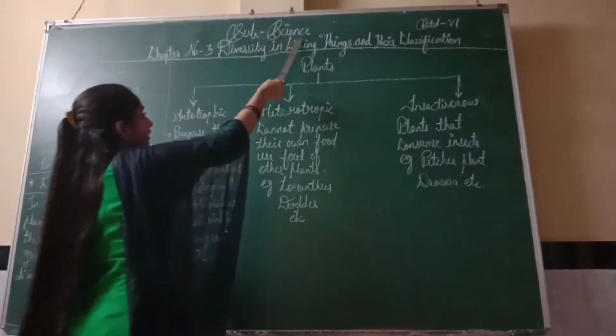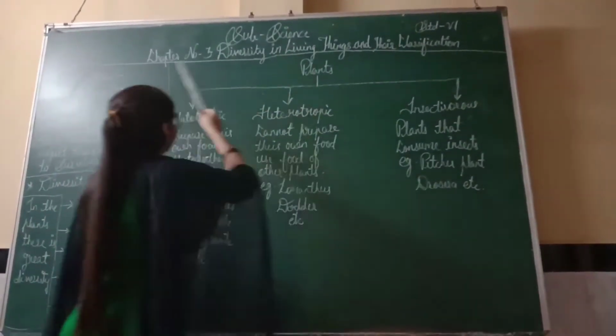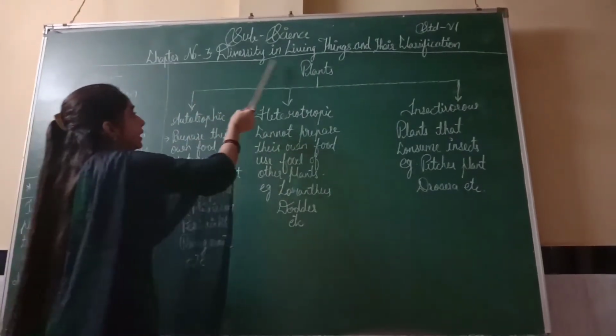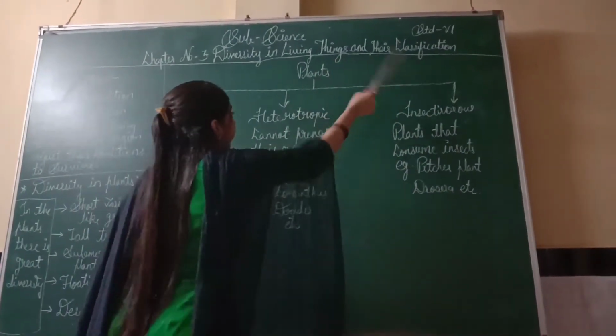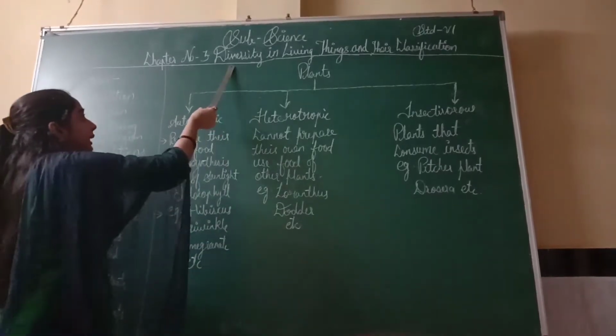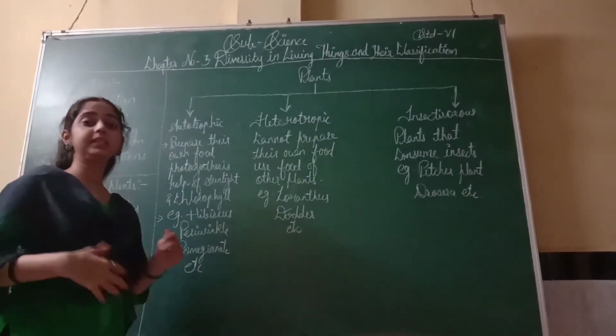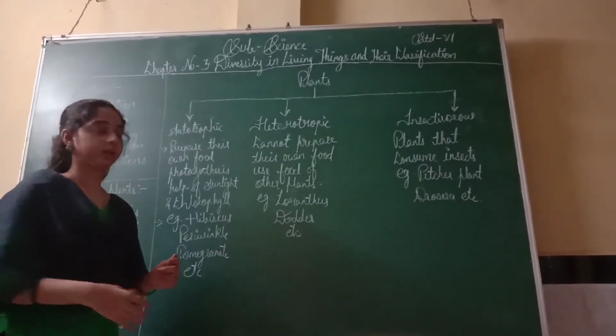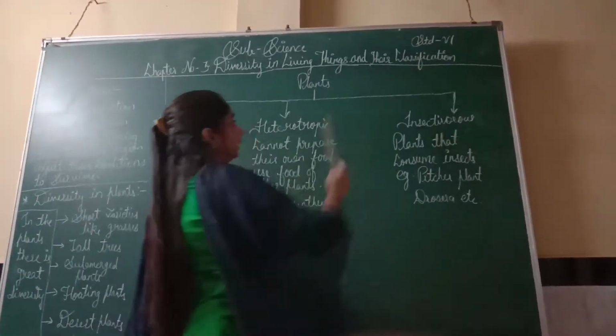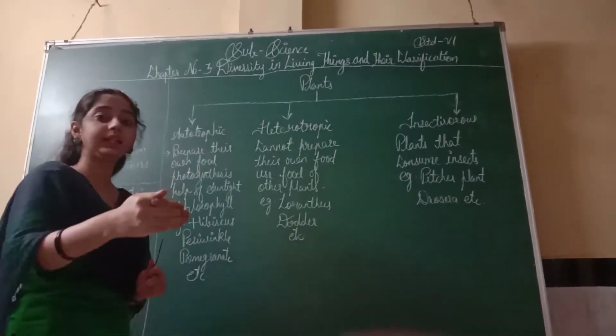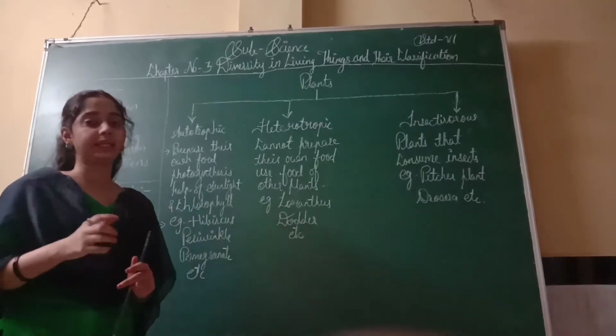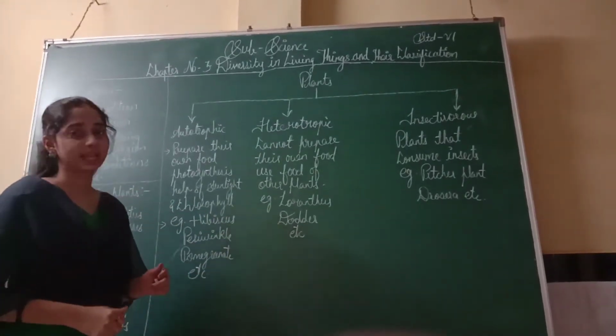Today we'll do the subject science of grade 6, and our chapter number 3 is diversity in living things and their classification. First of all, what is the meaning of diversity? Diversity means changes, different. Next is classification. Classification means to classify the thing in the particular category. Category is also known as classification.